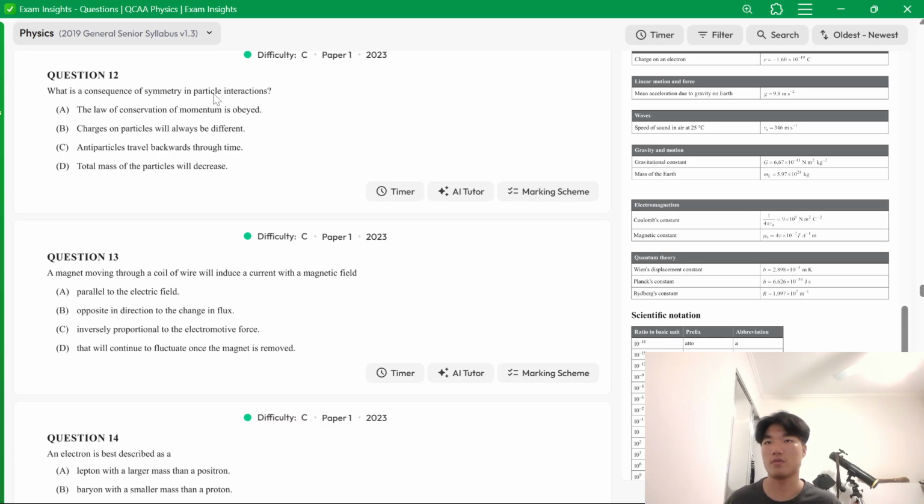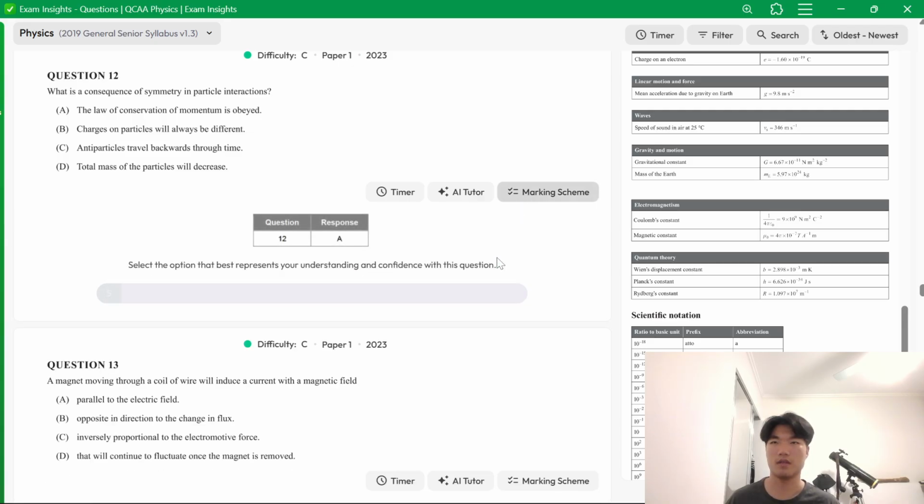What is a consequence of symmetry in particle interactions? C is incorrect. Antiparticles. On Feynman diagrams, antiparticles are drawn with an arrow going backwards in time, but they're not traveling backwards in time. That's just the notation, I believe. Total mass of the particles will decrease. No, I don't think that's correct. In terms of the symmetry, charges on particles will always be different. I don't think so. It's just A, right?